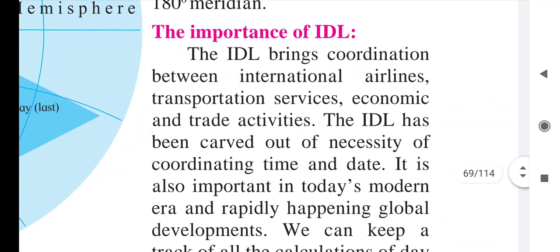Now see the importance of the ideal. Why is the ideal important? The ideal brings coordination between international airlines, transportation service, economic and trade activities. It is very important especially to bring coordination among international airlines, because many businessmen and many people are going abroad for their work and meetings. The airlines automatically change the date and time when they pass the ideal.